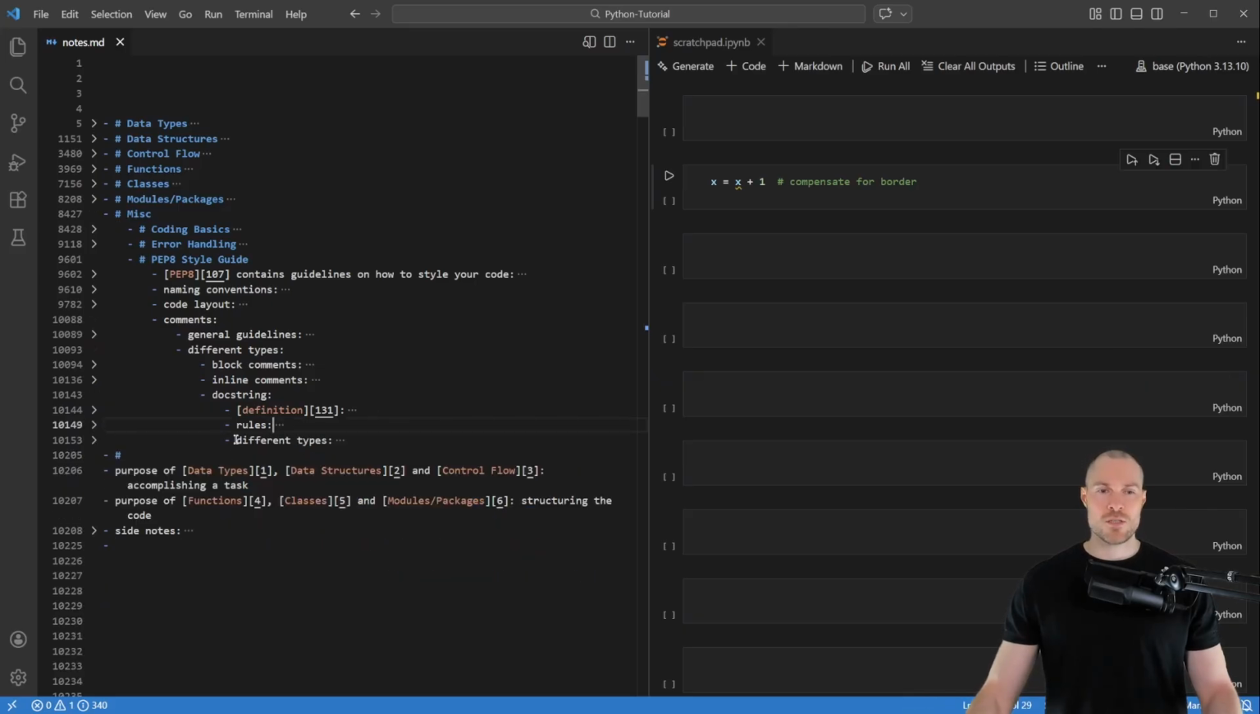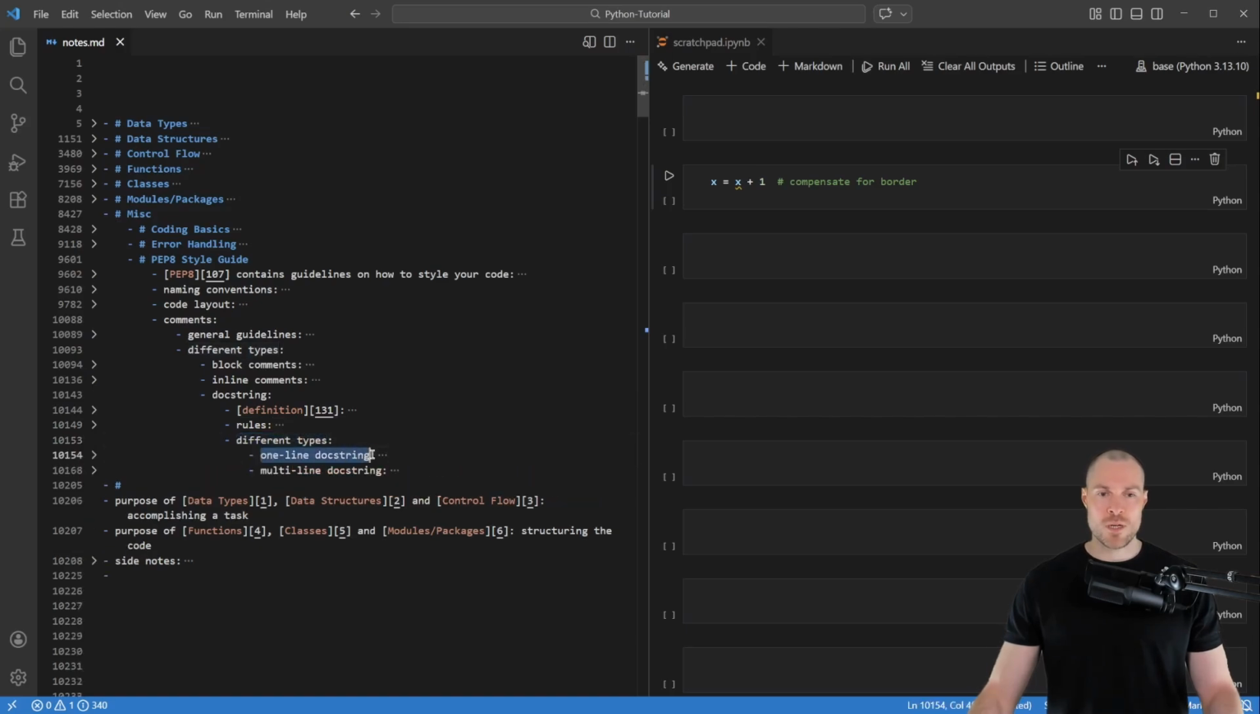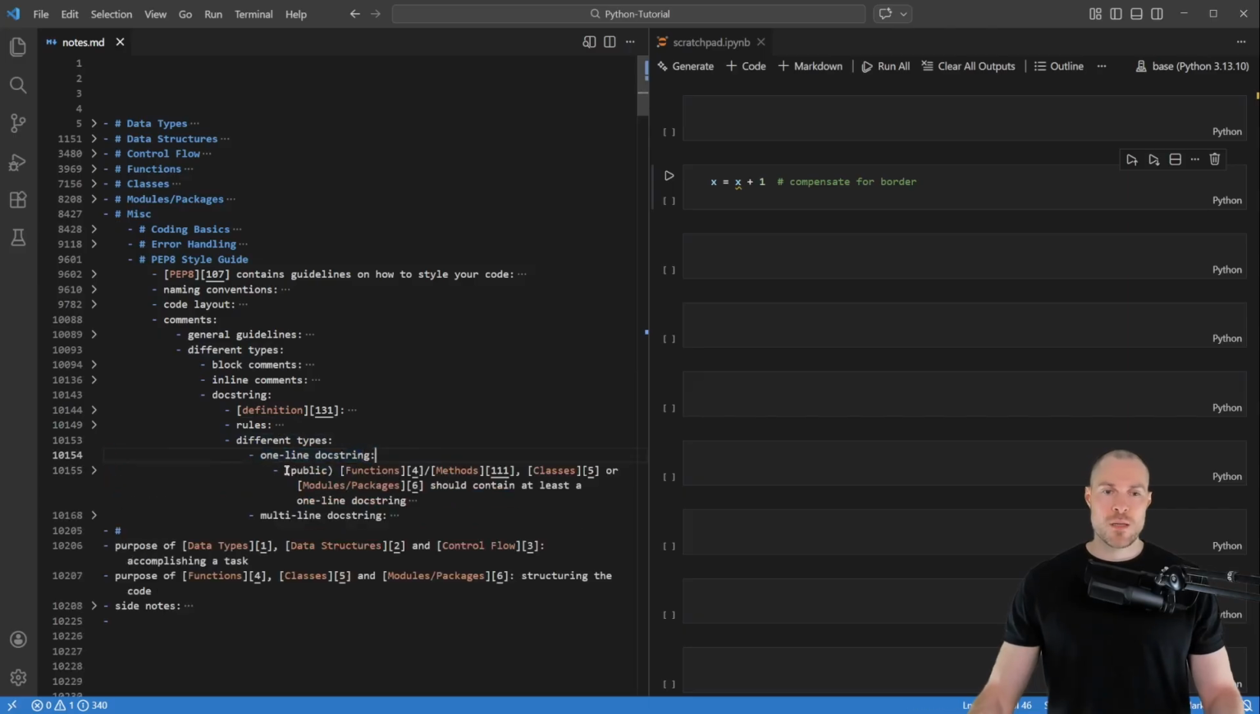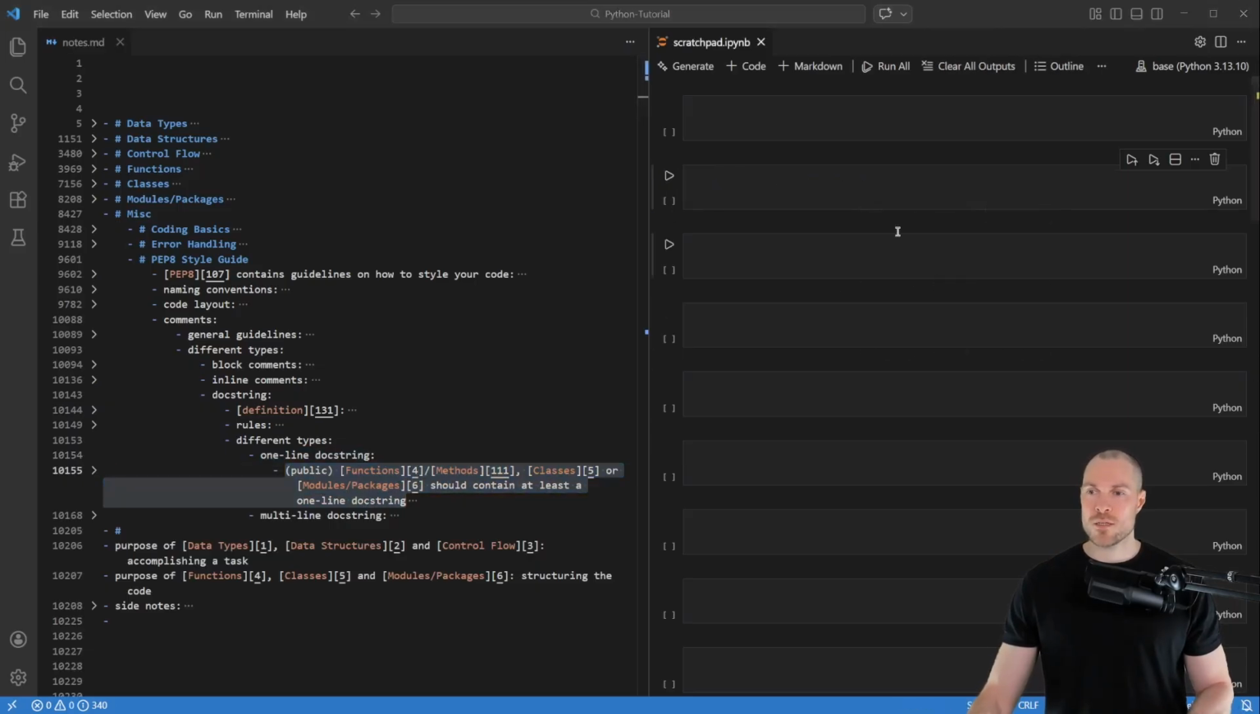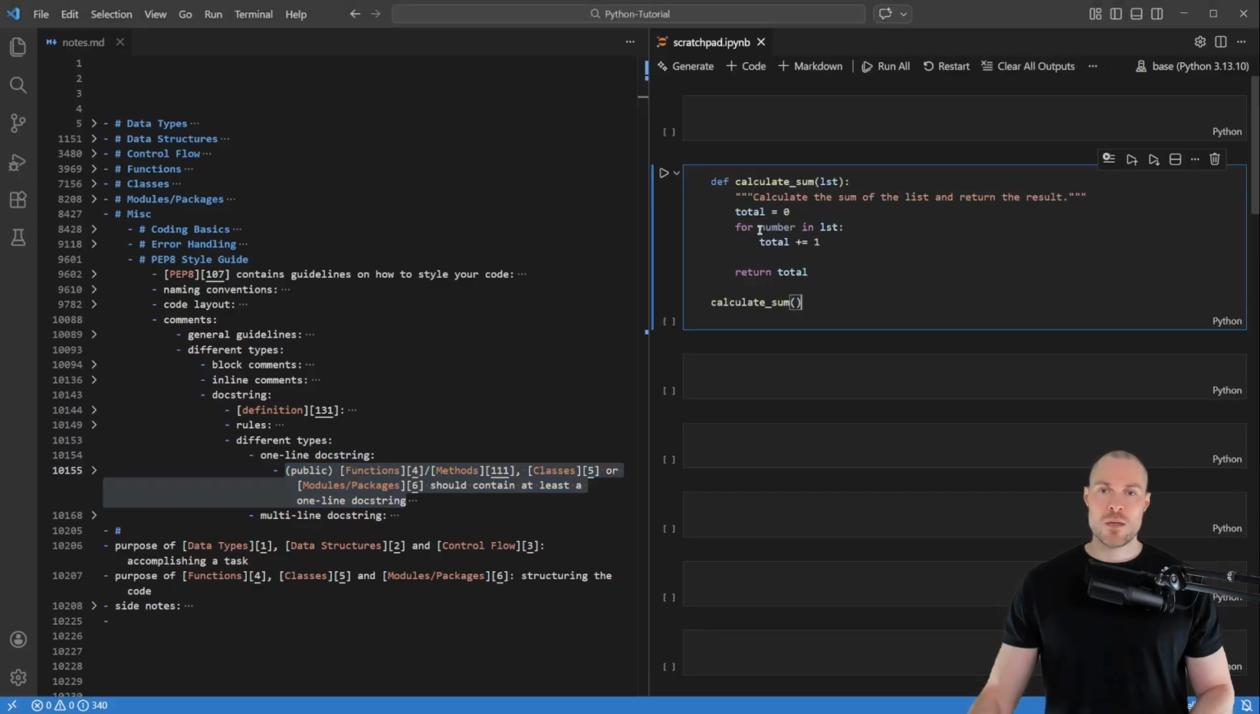And then the last note is about the different types of docstrings that are available. Namely, there's a one-line docstring and there's also a multi-line docstring. So let's start here with the one-line docstring. Namely, every public function, method, class, or module or package should contain at least a one-line docstring. So to demonstrate that, I've prepared here this example function. So here I've created this docstring that says calculate the sum of the list and return the result. So this is what a one-line docstring for a function could look like.